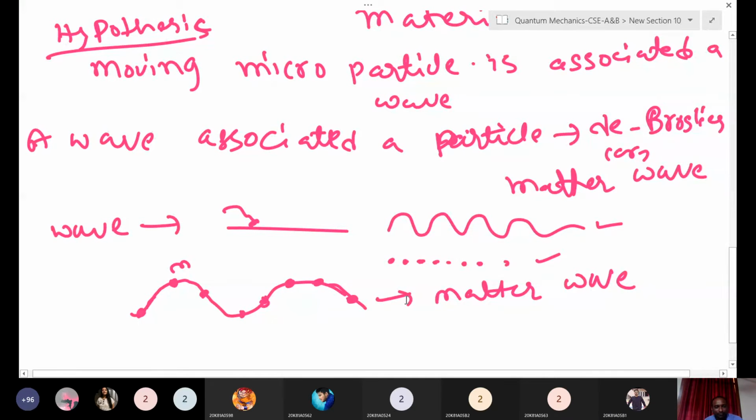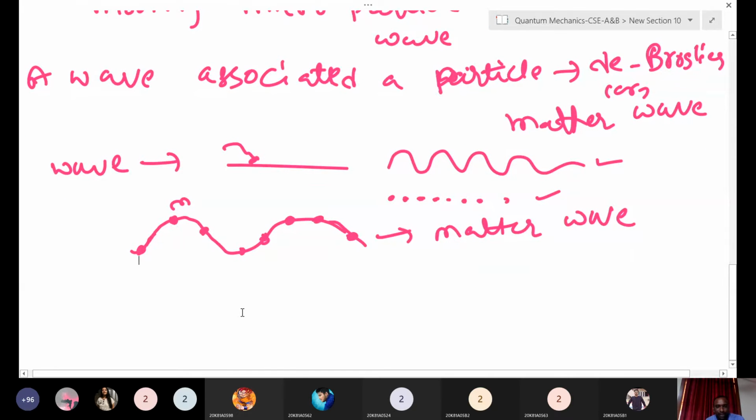A cricket ball is macroscopic, so we cannot apply matter waves to it, but just as an analogy: if you take a cricket ball, it has some mass, and if you throw it, it will propagate like a wave. That is just an example, don't write this in the exam. Like that, every material particle shows some particle nature and also wave nature. That is the de Broglie hypothesis.